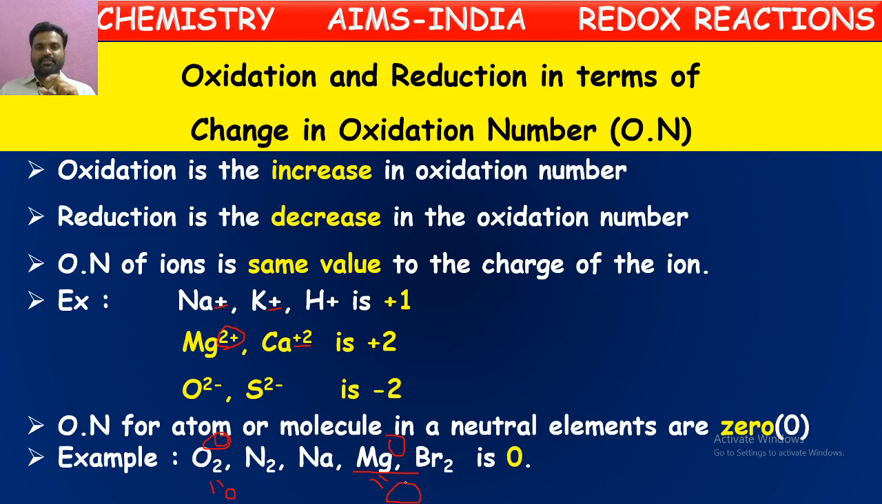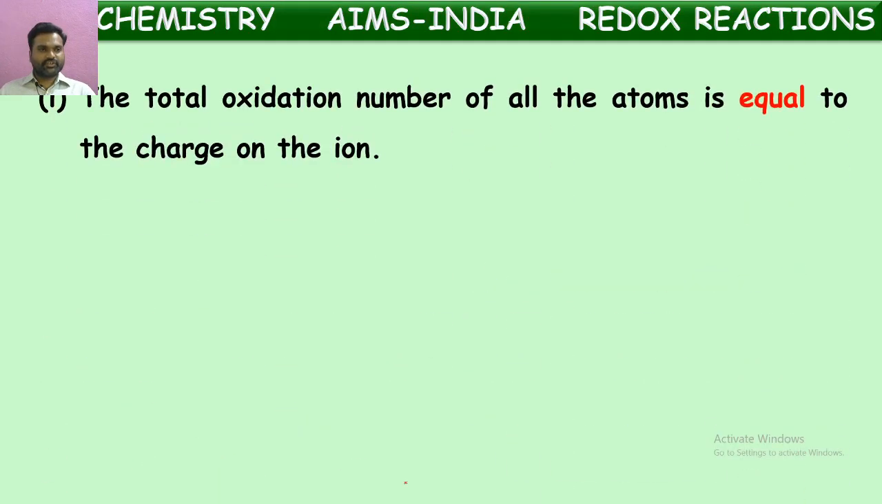The charge possessed by the atoms in a molecule is called its oxidation number. The oxidation number of an ion is equal to its charge. Now let us see next. The total oxidation number of all the atoms in a molecule is equal to the charge possessed by that molecule or ion. Suppose we take a molecular ion or radical which has a group of atoms, then the total oxidation number of the ion is equal to the charge possessed by the ion.